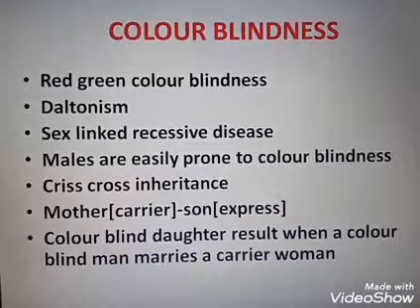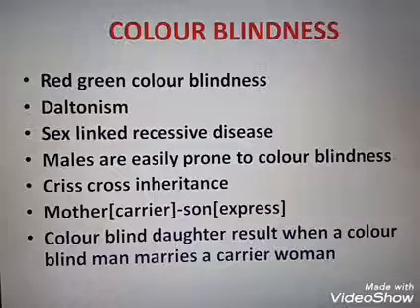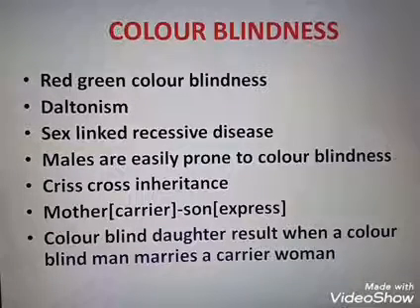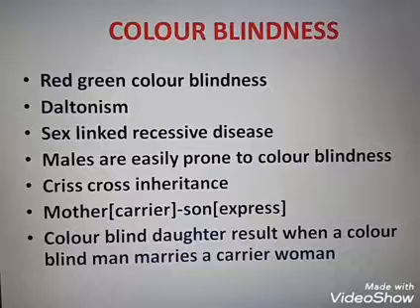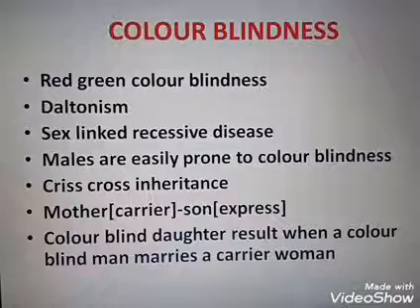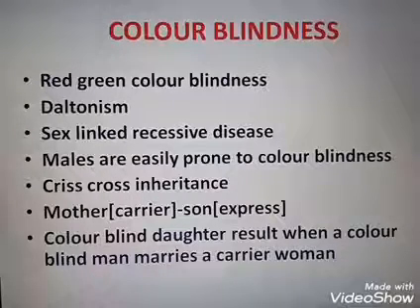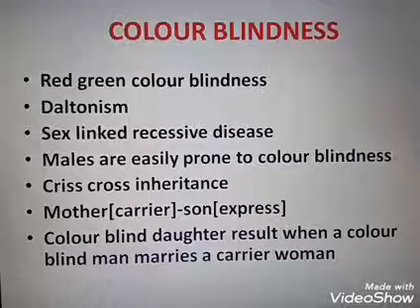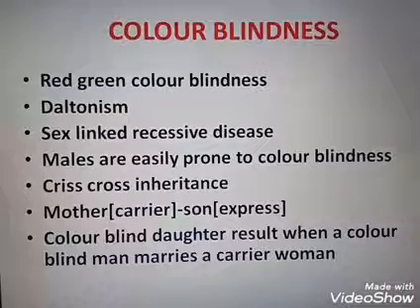Okay, so in this color blindness category, the disease is a sex-linked recessive disease. Now you clearly know the features of a sex-linked recessive disease. Males are easily prone to color blindness, and we know that females are the carriers for this disease because it is a type of sex-linked recessive disease.